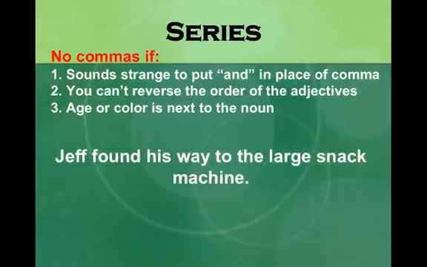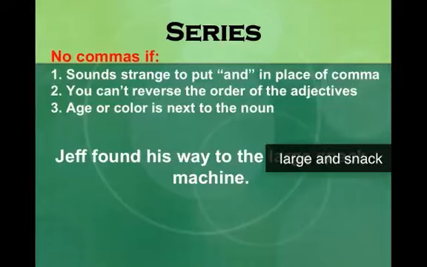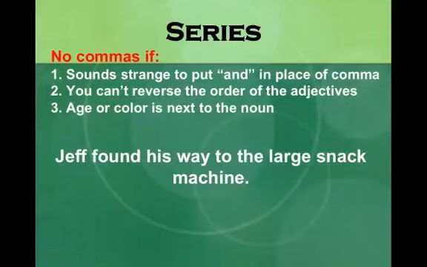Let's take a look. Jeff found his way to the large snack machine. It looks like I could have an adjective series here. I have large and snack, telling me what kind of machine. But actually, in this case, snack machine is working as a compound word. The way I can figure this out is to try my test. I wouldn't say Jeff found his way to the large and snack machine. Large and snack machine does not sound right and is a big verbal clue that snack is not being used as an adjective here. It's actually being used as a compound noun.